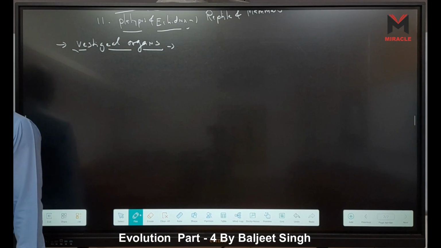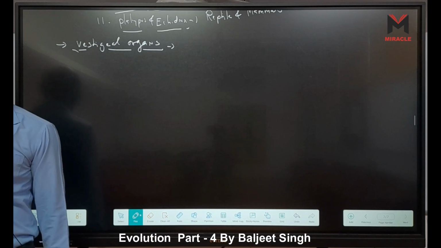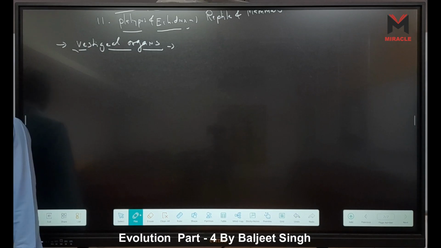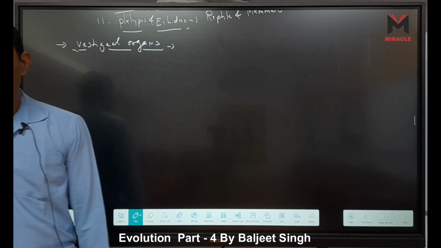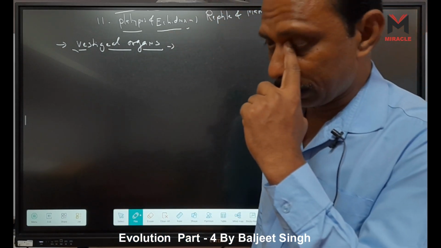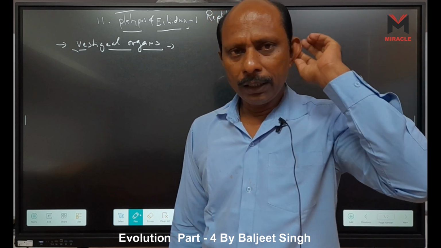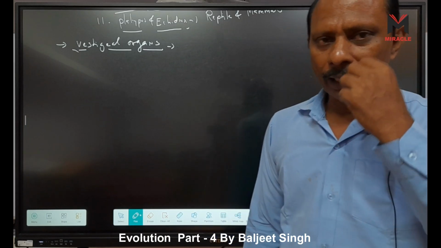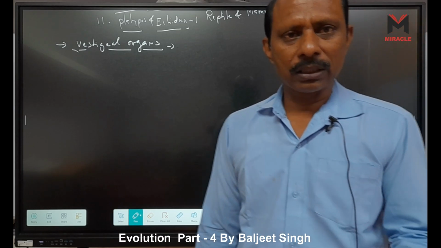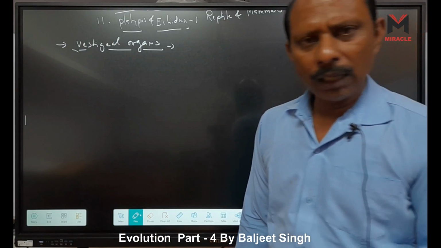Vestigial organs. When we consider vestigial organs, what happens is in humans only. Can you tell me what the vestigial organs in humans are? In the eyes, you can see small muscles there. These are called the nictitating membrane. In the ears, we have the ear pinna. The ear pinna muscles are inactivated. Our canine teeth, third molar teeth, wisdom teeth, tail, coccyx, vermiform appendix, and nipples in males are vestigial organs in humans.